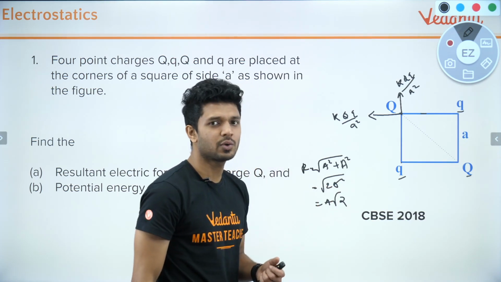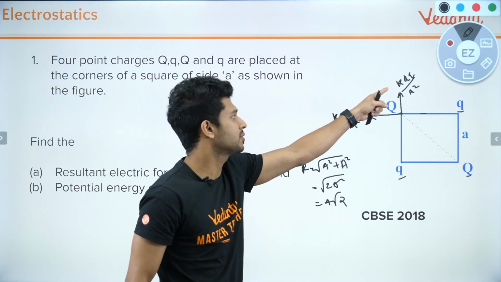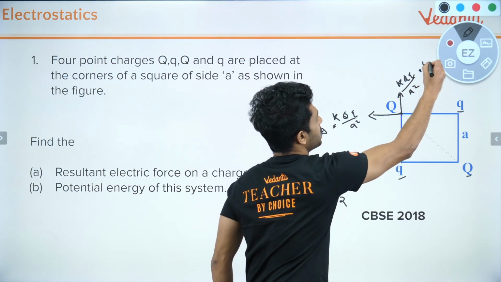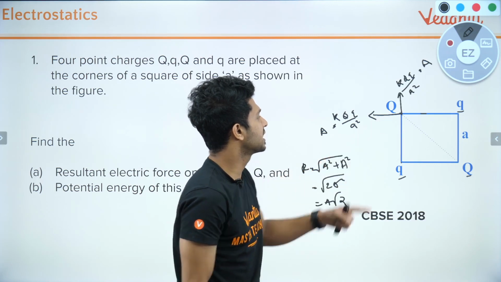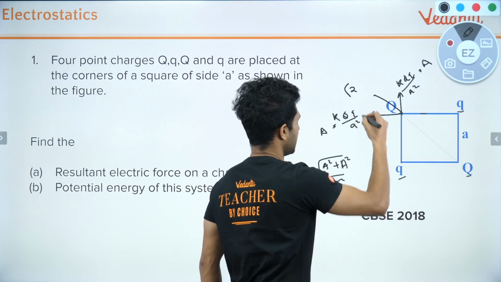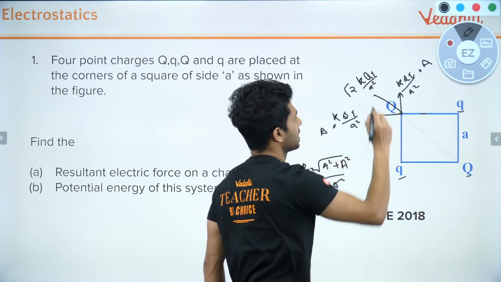This side I had just written in terms of a only. That's all. The resultant of this is equal to root 2 times k q divided by a square.